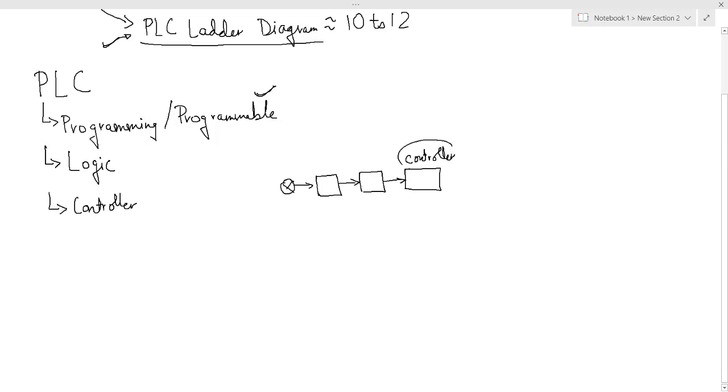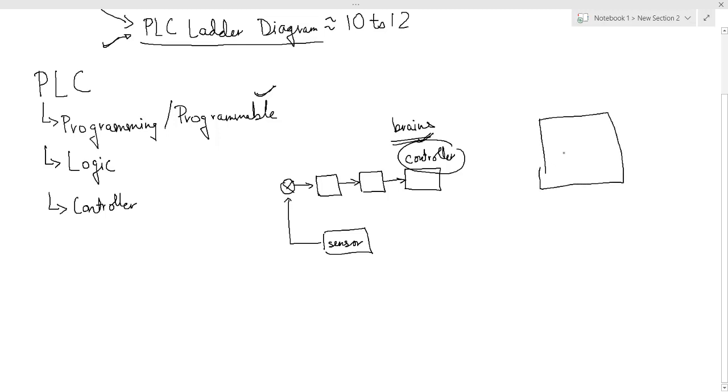Basically the function of the controller, and see over here the signal was coming from your sensor, right? So what is basically the function of the controller? See, this is the most important, this is the brains of the entire control system. The controller is the brains of the entire control system. So how does a controller work? See, a controller is like an electronic device. It is like your computer. It is generally a microcontroller or a microprocessor, right?